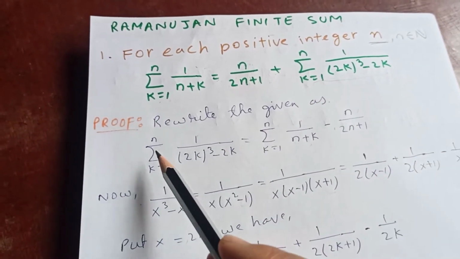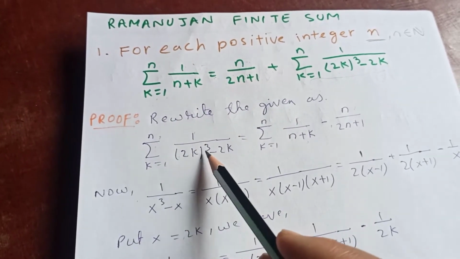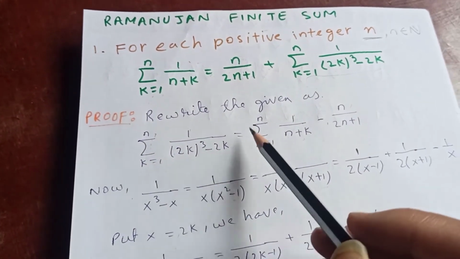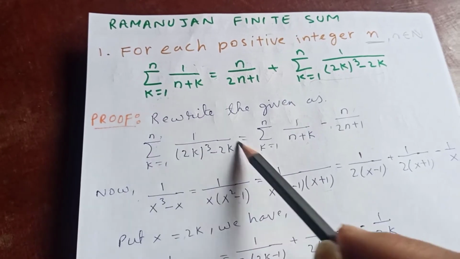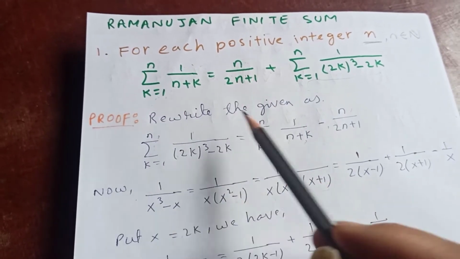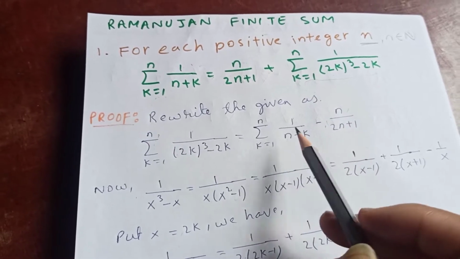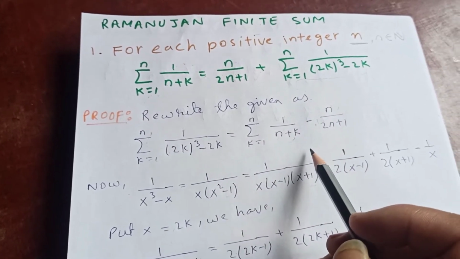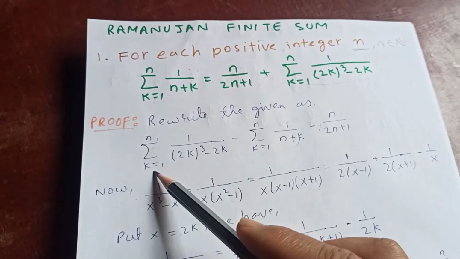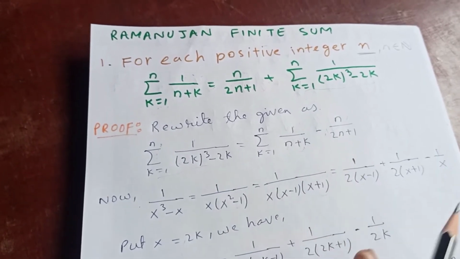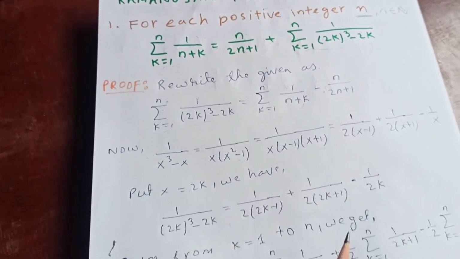The sum from k equal to 1 to n of 1 over (2k)³ minus 2k is equal to the sum from k equal to 1 to n of 1 over n plus k, with this term transferred here, minus n over 2n plus 1. Rewriting it this way makes it easier for me to prove that this one is equal to this.